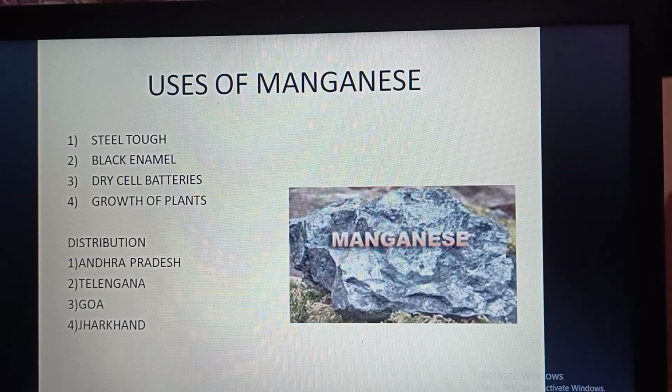Countries like USA, Japan, UK, France, the Netherlands buy manganese from India. Now the distribution of manganese: it is found in the states of Andhra Pradesh in Visakhapatnam, Telangana in Adilabad, Singhbhum, Palamau in Jharkhand, Karnataka, Madhya Pradesh, Maharashtra, Orissa and in Rajasthan.